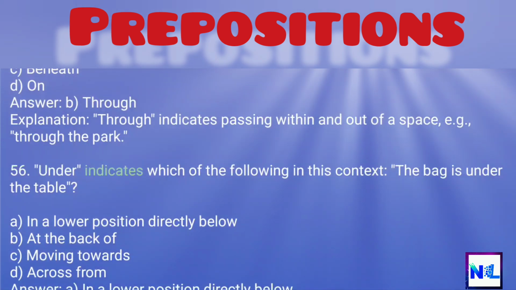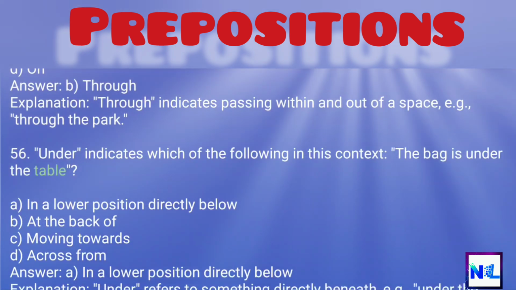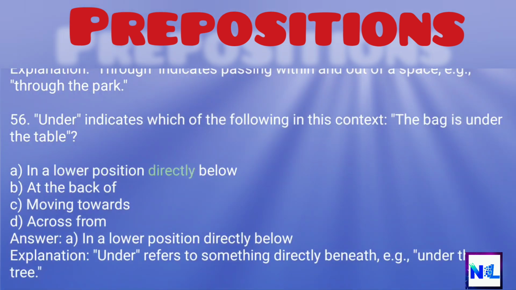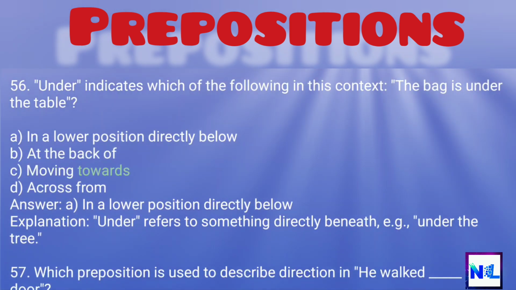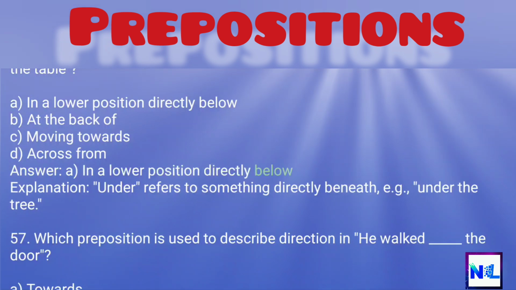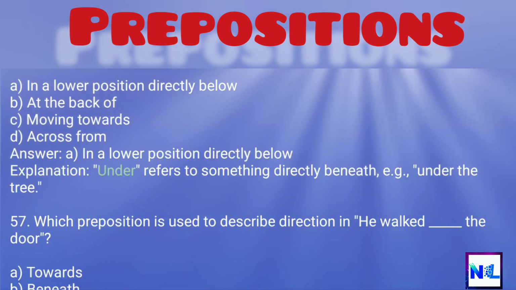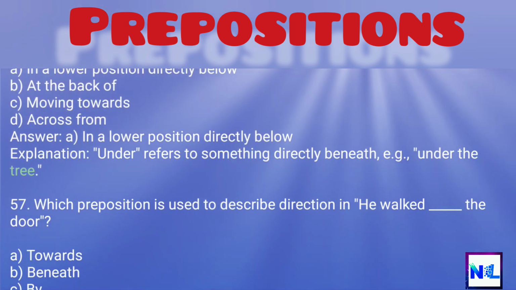56. Under indicates which of the following in this context? The bag is under the table. A. In a lower position directly below. B. At the back of. C. Moving towards. D. Across from. Answer: A. In a lower position directly below. Explanation: Under refers to something directly beneath, e.g., under the tree.